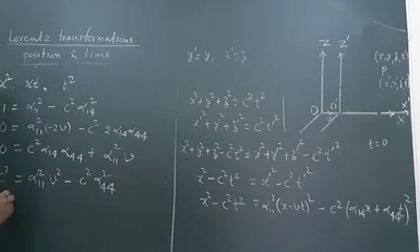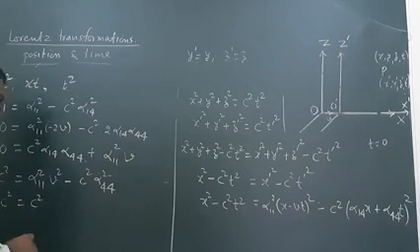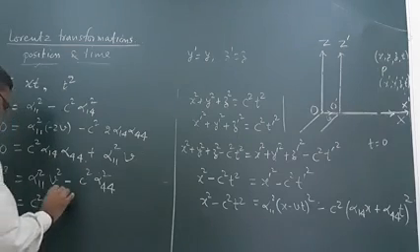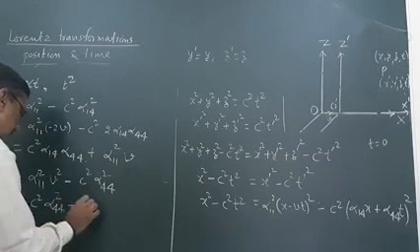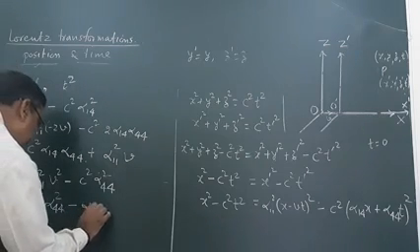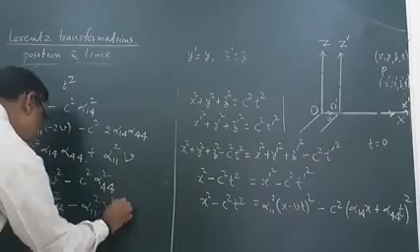So c square is equal to c square alpha 44 square minus alpha 11 square v square.